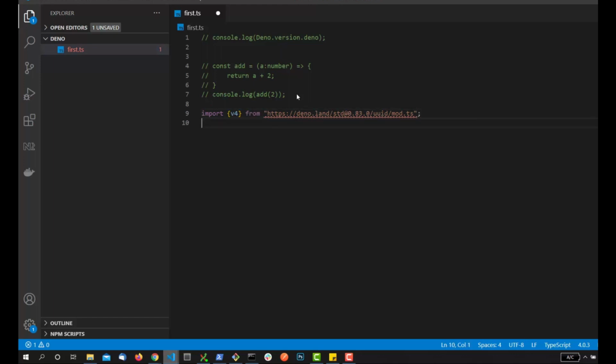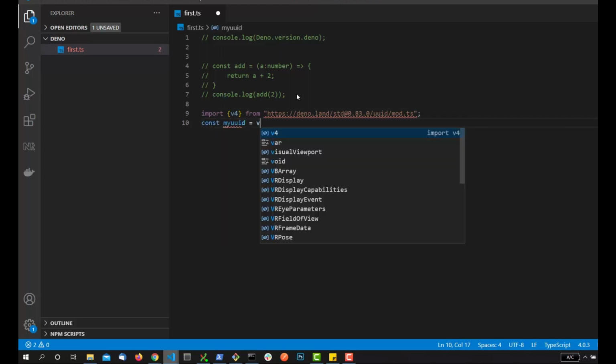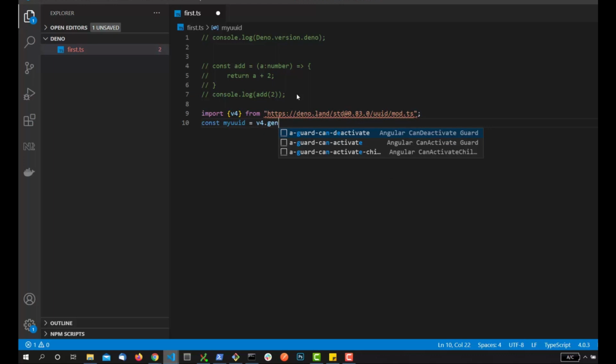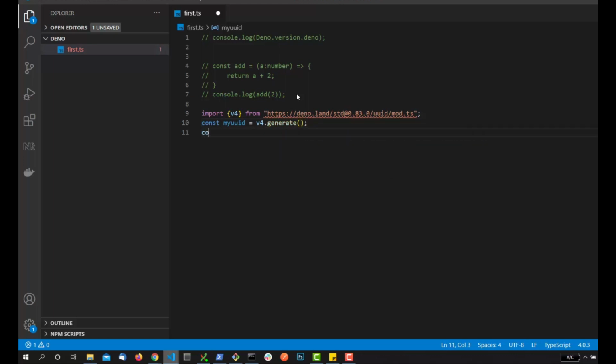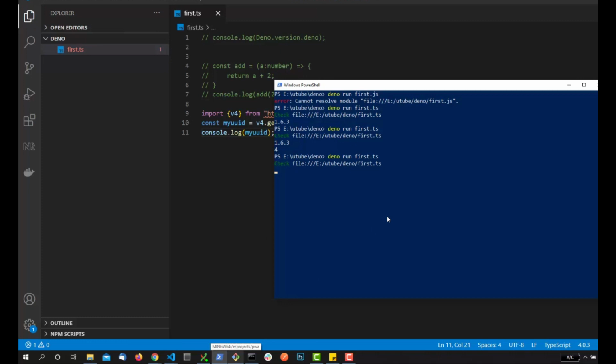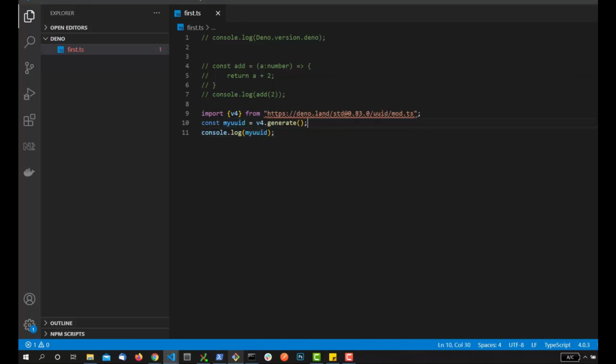And now if I want to use it, let's say my UUID equals v4.generate and console.log my UUID, right? So let's run this file again, and it's checking this file, and now it has printed out this UUID. So you can see how simple that is.